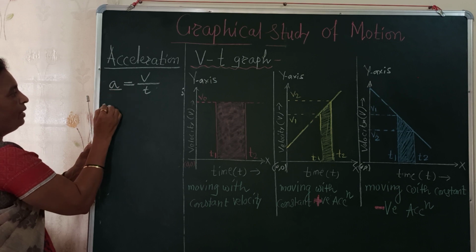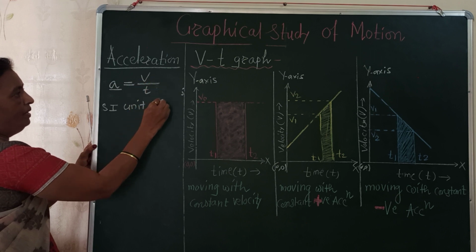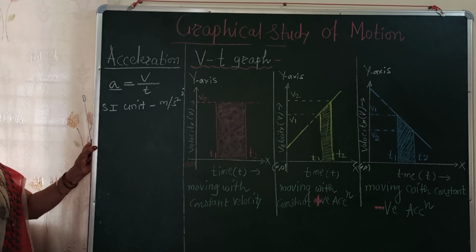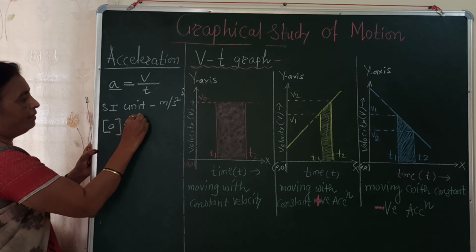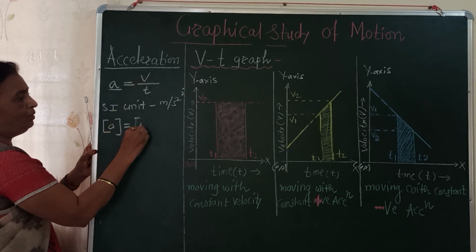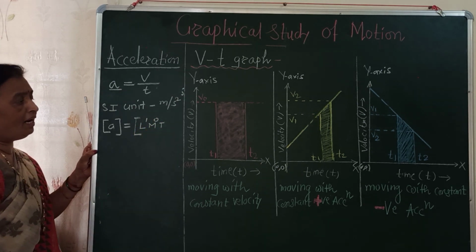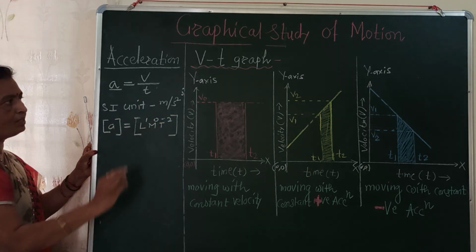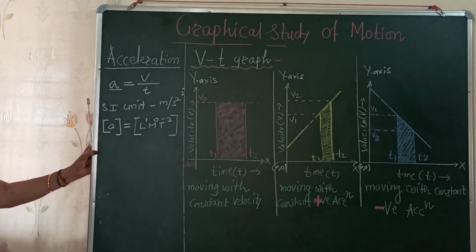The SI unit for acceleration: the unit for velocity is meter per second and the unit for time is second, so the unit for acceleration will be meter per second square. The dimensions for acceleration are the dimensions for velocity, which are L1 M0 T to the power minus 1, but here it is also divided by time, so we have T raised to minus 2. Acceleration is a vector quantity, since to represent acceleration we need magnitude as well as direction.